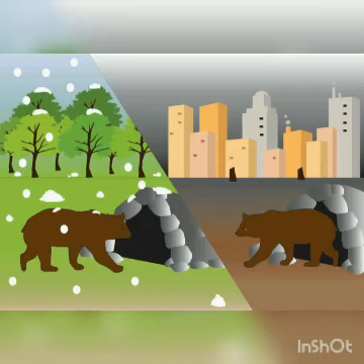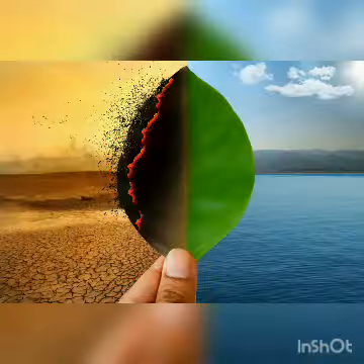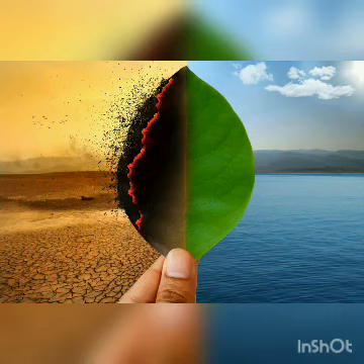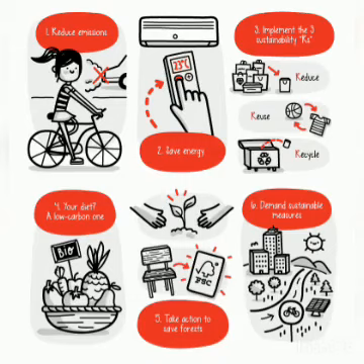So children, global warming is one of the most important threats in the world today. And there are many solutions to solve this problem of global warming. So children, make a list of all the solutions and come forward to reduce global warming.